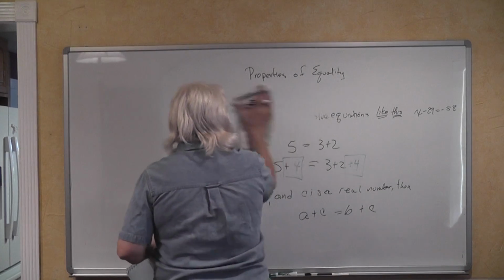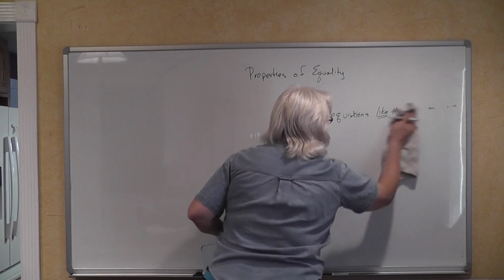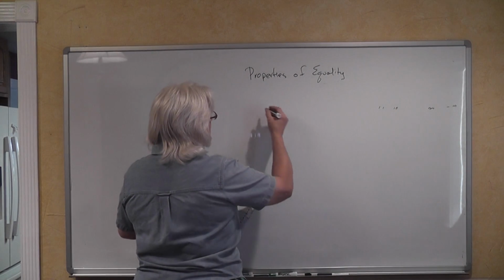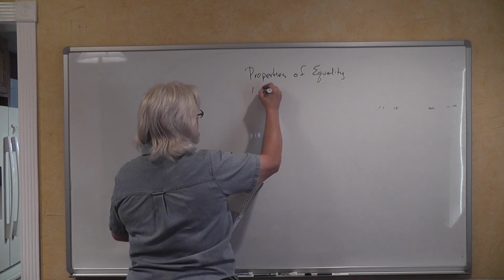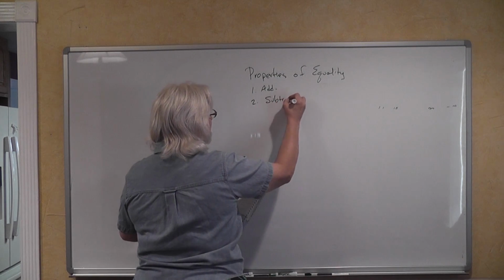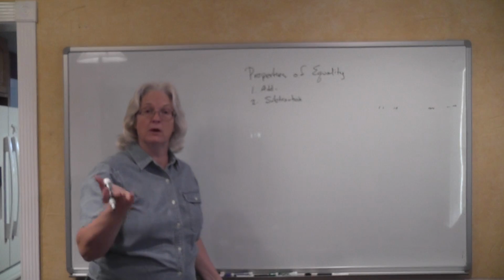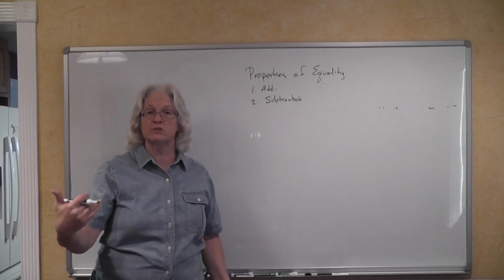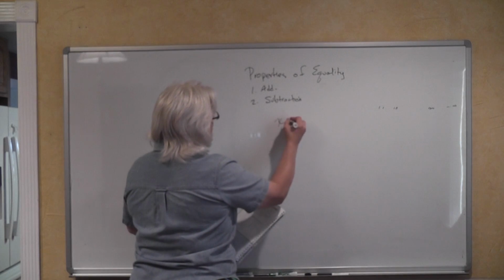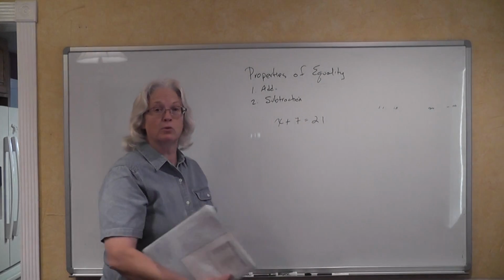Let's look at those a little bit more briefly than we looked at the addition property of equality. The first one was addition. The second one is the subtraction property of equality. And if we're talking about inverse operations, we know subtraction is the inverse operation of addition. So we're going to use it to solve equations that look like this: x plus 7 is equal to 21.